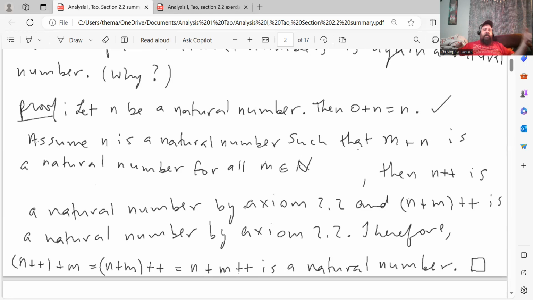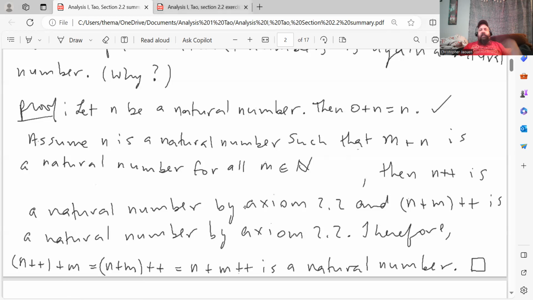Therefore, the successor of n plus m is equal to the successor of n plus m. That's just by the definition of addition, is equal to n plus the successor of m, which those two things are equal by one of the previous propositions that we had. And that's obviously a natural number because it's equal to n plus the successor of n plus m, which we know already is a natural number. So that shows that the sum of any two natural numbers is a natural number.